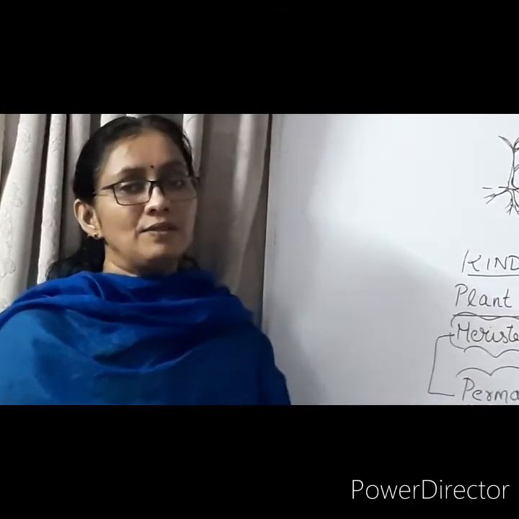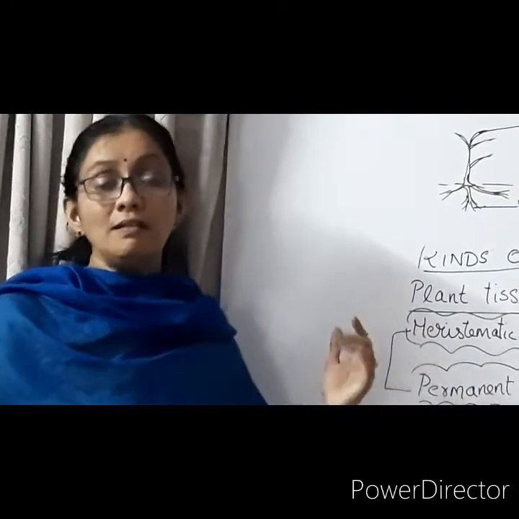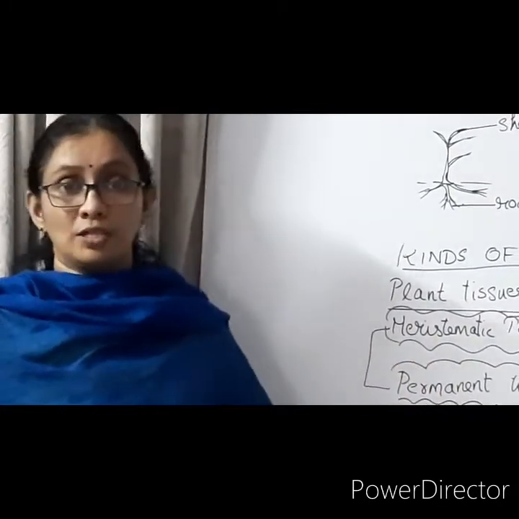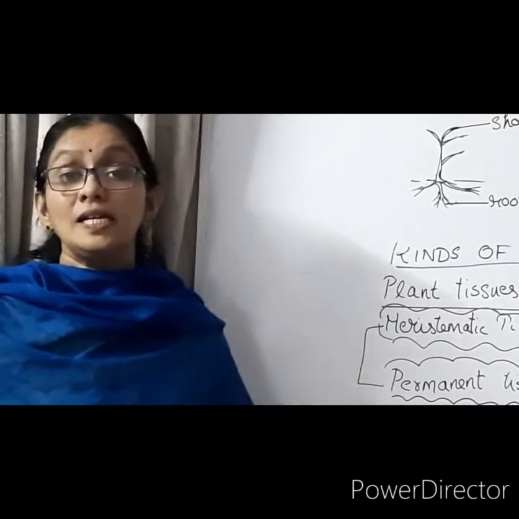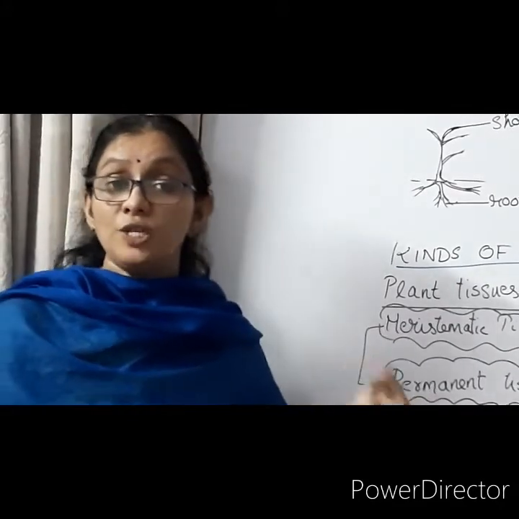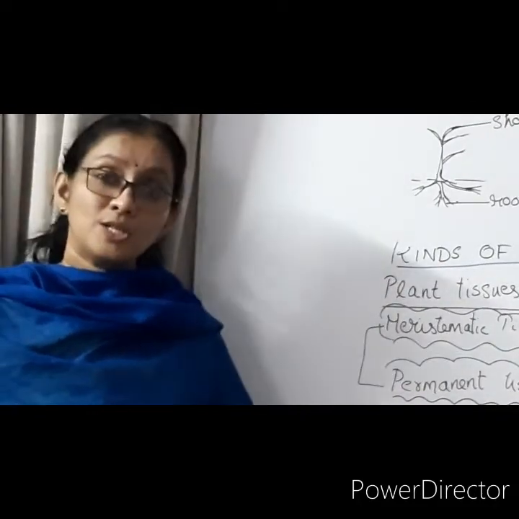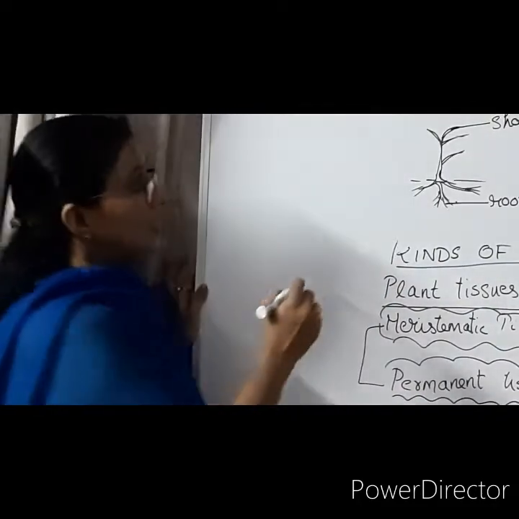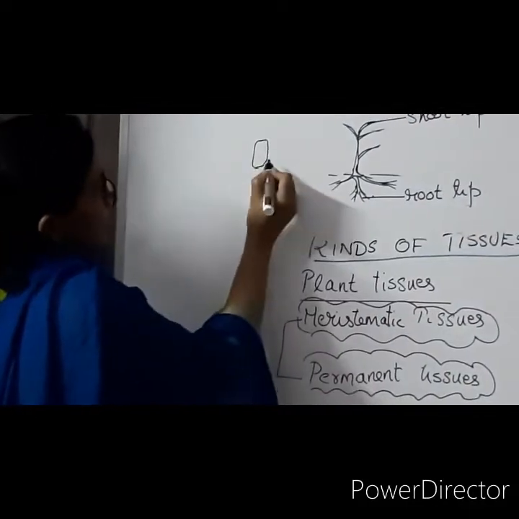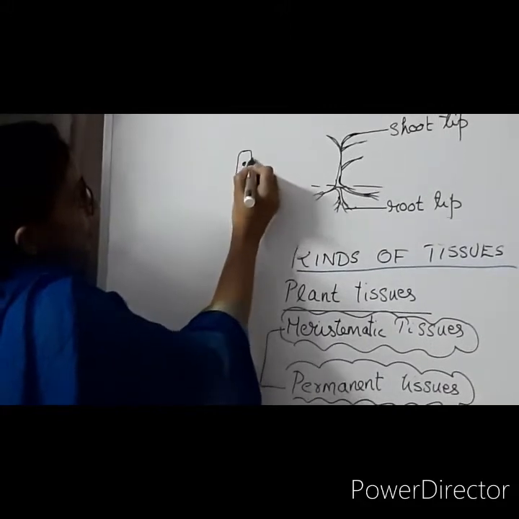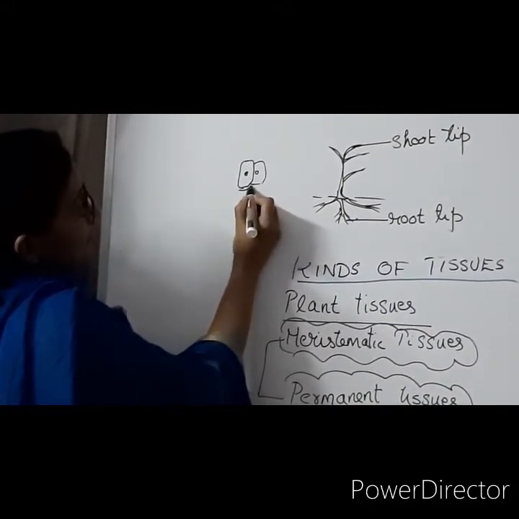Many cells form the tissues, but the cells have some characteristic features other than those of the permanent or normal cells. What are the characteristic features? The cells will be smaller in size compared to the normal cell. The cell wall will be very thin.